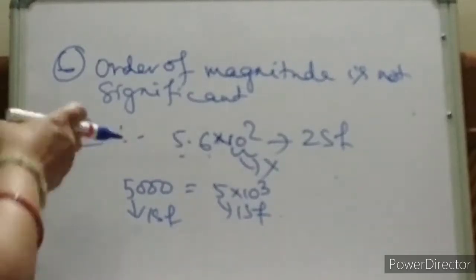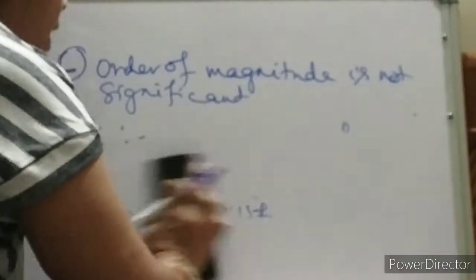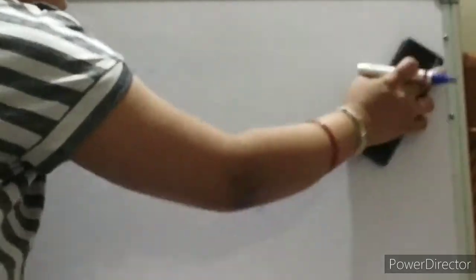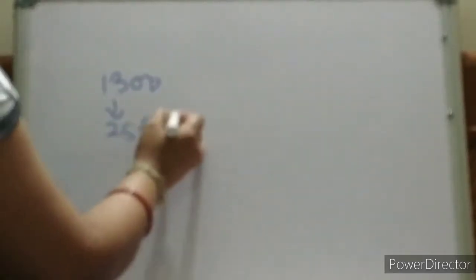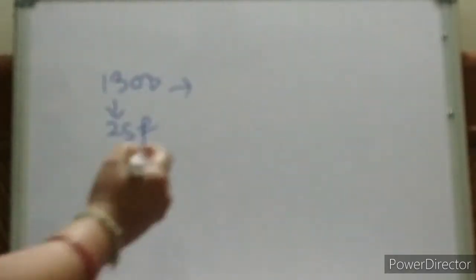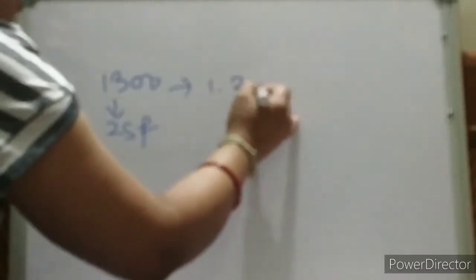Suppose another example we'll take so that we'll avoid all the confusion. We should not get confused in exam. And there will be the pressure of exam also. With that also all your thoughts will get disturbed. Suppose 1300. How many significant digits? Only this. So 2 significant digits. So we can express it as 1.3 into 10 to the power 3.